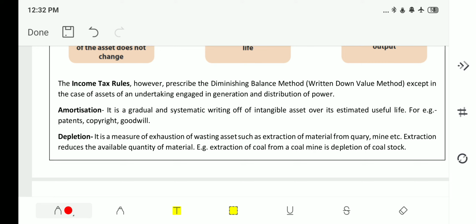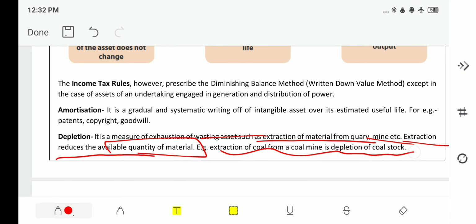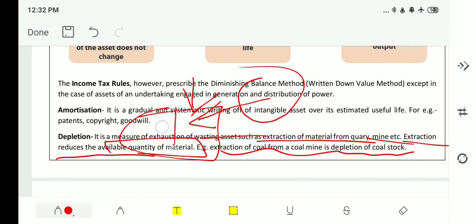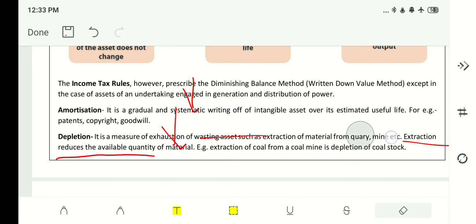See, it is a measure of exhaustion of wasting assets such as extraction of material from a quarry, mine, etc. Extraction reduces the available quantity of material. Example, extraction of coal from a coal mine results in depleting of coal stock. That means whenever you start mining in a land, if you remove a certain amount of coal, then the coal availability in this land is reduced, right? This is nothing but depletion of the resource or depletion of any of the assets.